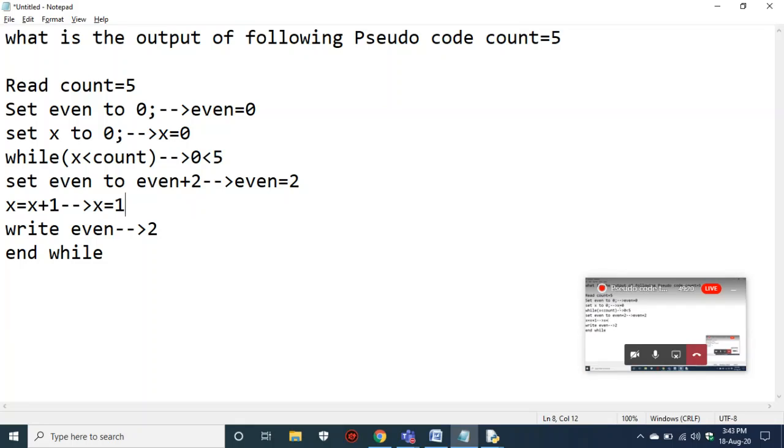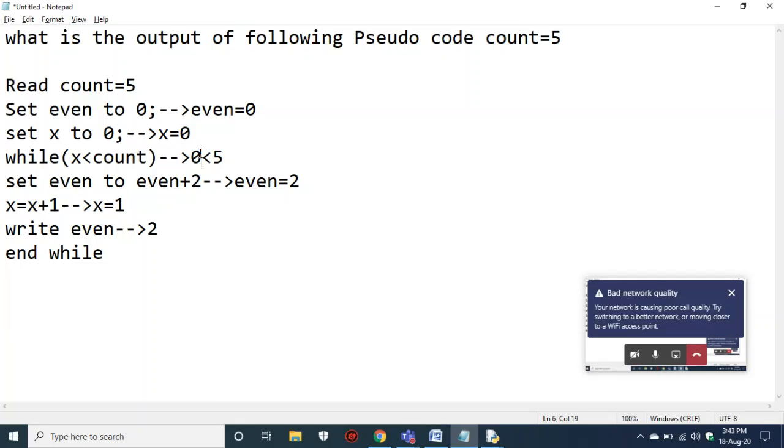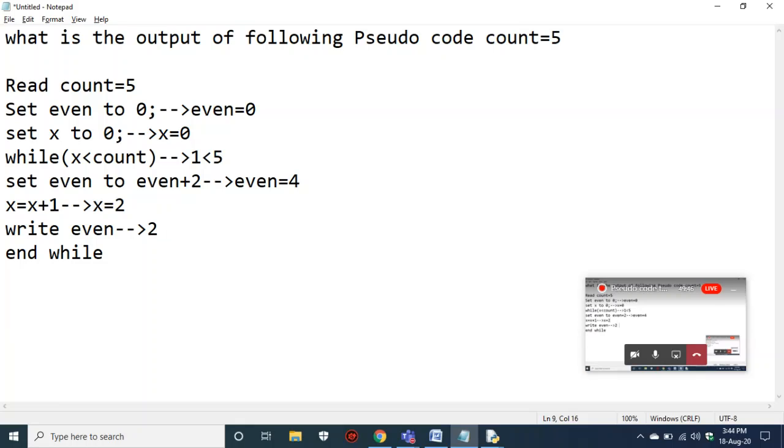Sorry, your x became 1, because by default it is 0, and 0 plus 1 is 1. So now you have to check with 1. 1 is less than 5. Yes, it is true. So it came down and incremented even by 2 again. 2 plus 2 is 4. You made your x 2, and now you printed the value in even, that is 4. Now you went back again to the loop. Now it is checking 2 is less than 5. Yes, it is true, so you have incremented again by 2.